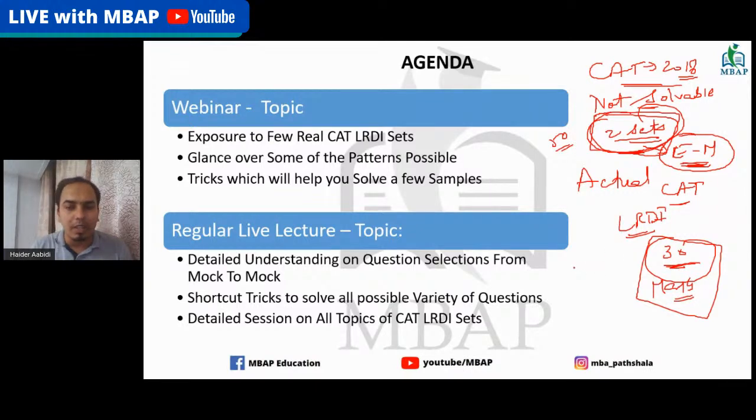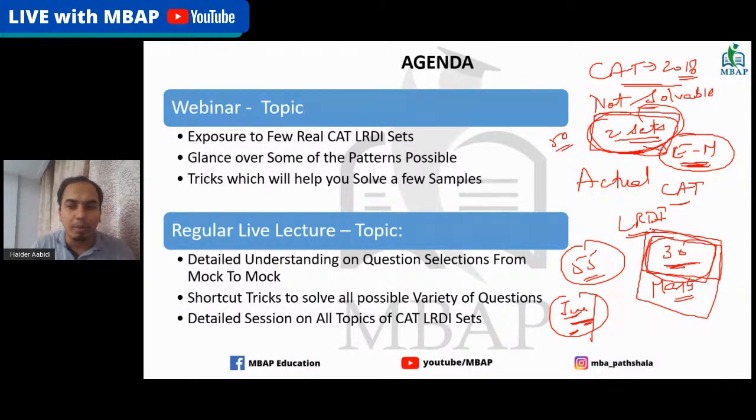I'm not saying that on the day of CAT people will have to score 55 here, but this is something I'm saying for the month of June. After June onwards, after you give those 2-3 mocks in June, your sectional score in LRDI should never drop below 30. That's a pledge I want every one of you to make. And go ahead. All right, I have not got any question.